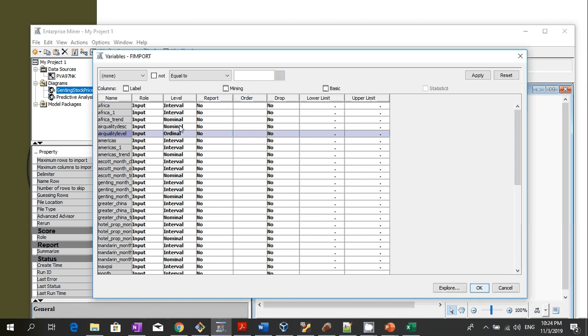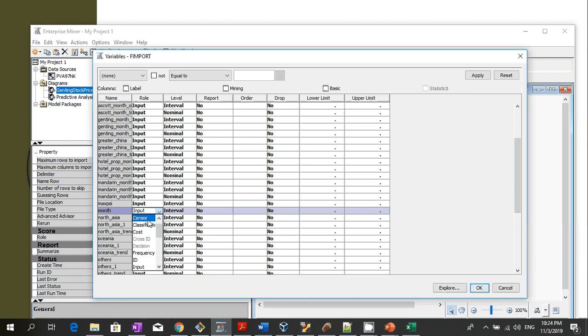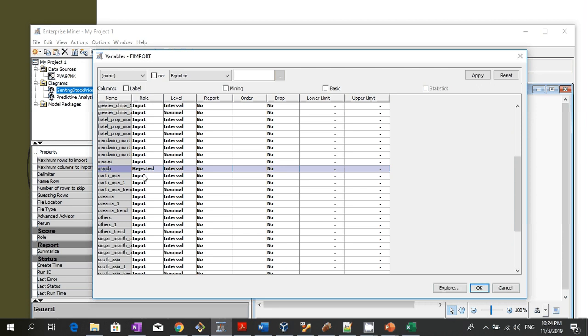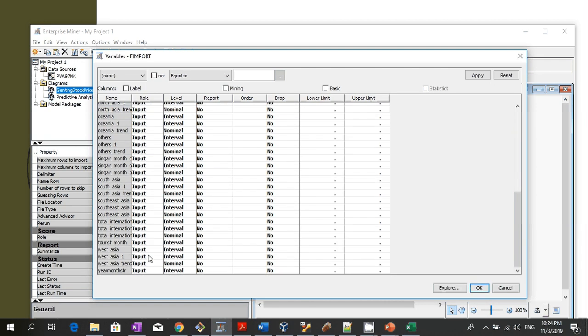It's pretty accurate. So quality description, I'm going to reject this, so of no use. Month, I'm going to reject this as well because there's 3 month view here. I'm going to use only 1. Tourist month, reject.